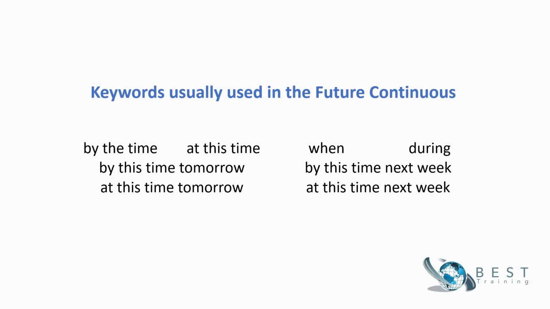Here are some keywords that I usually use to express the future continuous tense. We always project ourselves on a period of time after now, like by the time, at this time next week, and so on. Don't miss the next video, another challenge, future perfect versus past perfect.